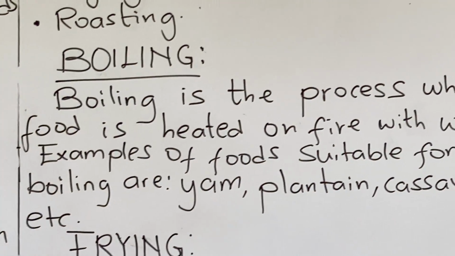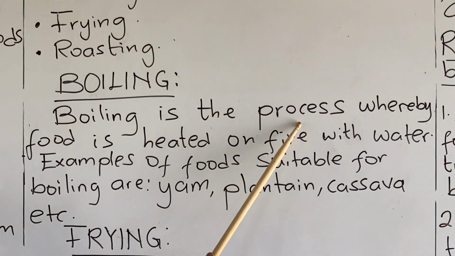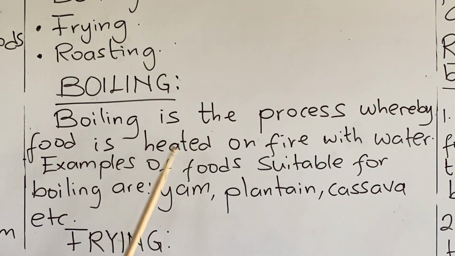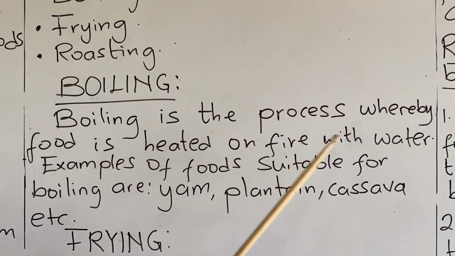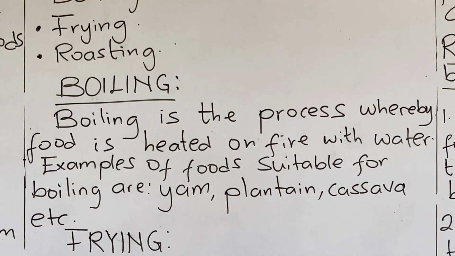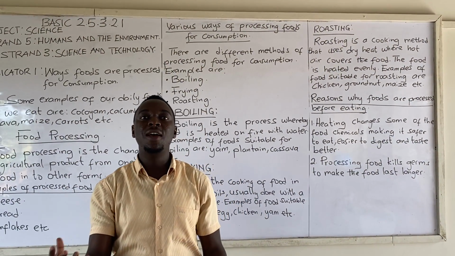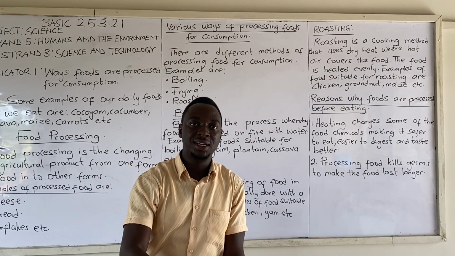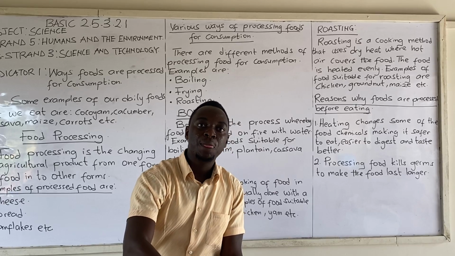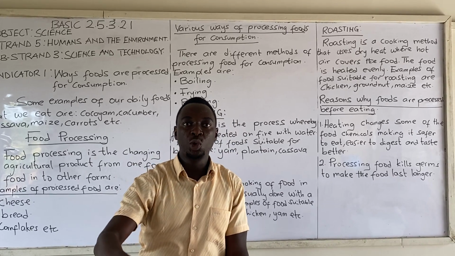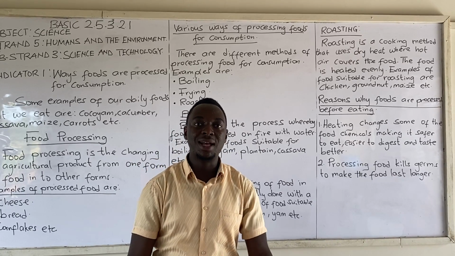What is boiling about? Boiling is the process whereby food is heated on fire with water. When you heat food on fire, you pour water in a basin, then you put the food item, the raw food in it. Then you put the food with the water on fire to heat it. That is what we term as boiling.